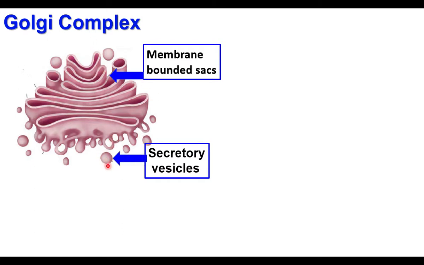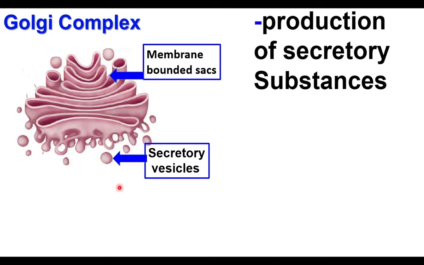This is a secretory vesicle. The Golgi complex produces secretory substances. What is the meaning of secretory substances? Before that, we must know what secretion is. When some liquid material is released out, that is secretion. Salivary glands are involved in secretion. Salivary glands release saliva. You can understand what secretion is.